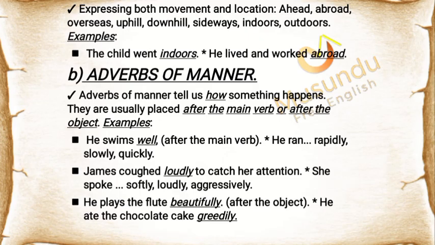B. Adverbs of manner. Adverbs of manner tell us how something happens. They are usually placed after the main verb or after the object. Examples: he swims well, after the main verb. He ran rapidly, slowly, quickly. James coughed loudly to catch her attention. She spoke softly, loudly, aggressively. He plays the flute beautifully, after the object. He ate the chocolate cake greedily.